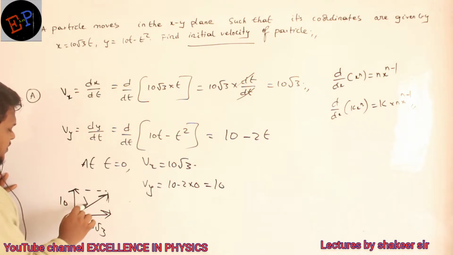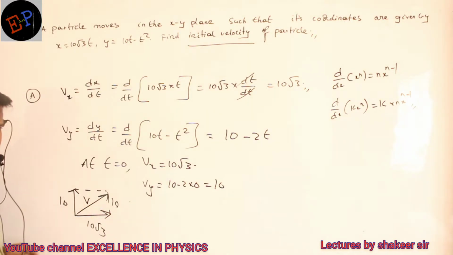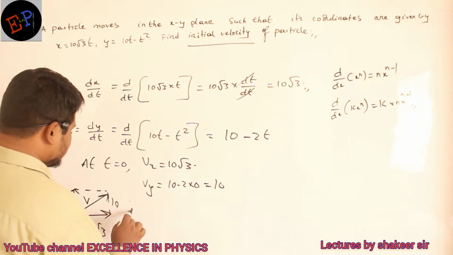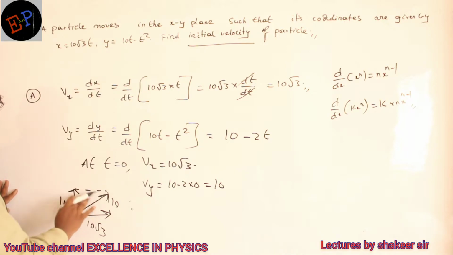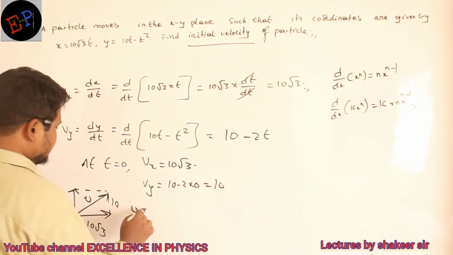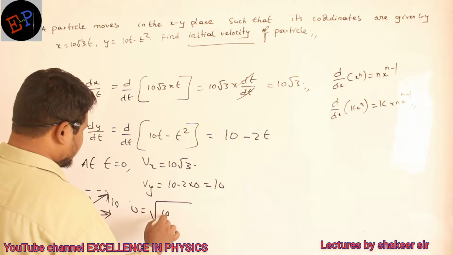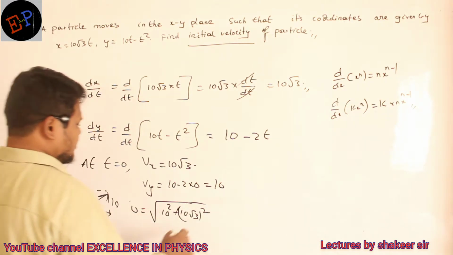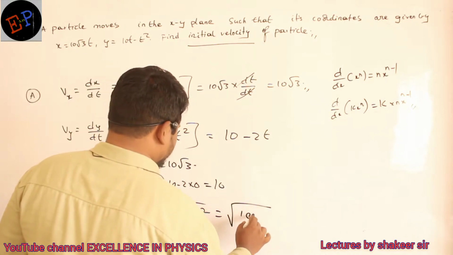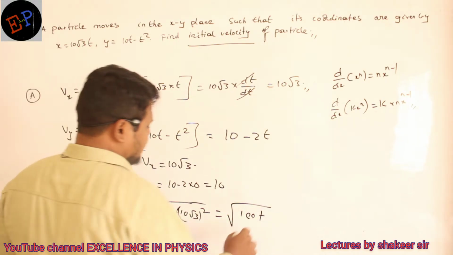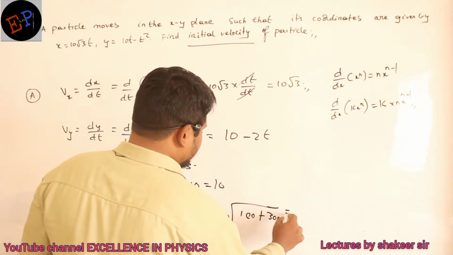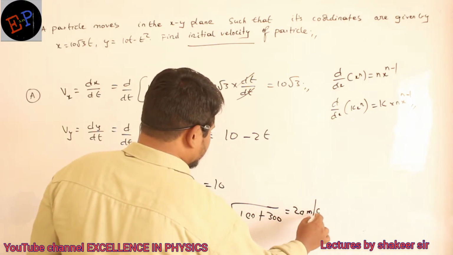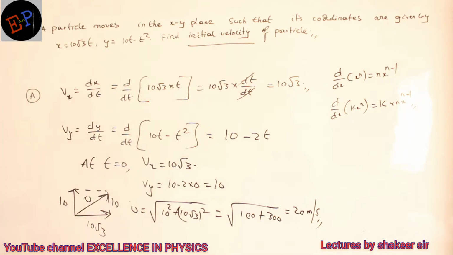Using the parallelogram rule of addition, let us call the initial velocity U. U is equal to the square root of 10 square plus 10 root 3 whole square. So it is root of 100 plus 100 into 3, which is 300. Root 400 is 20 meter per second. That is the answer. That's all.